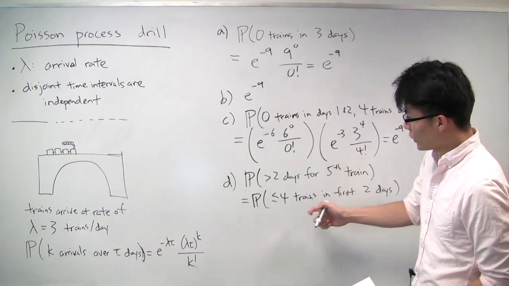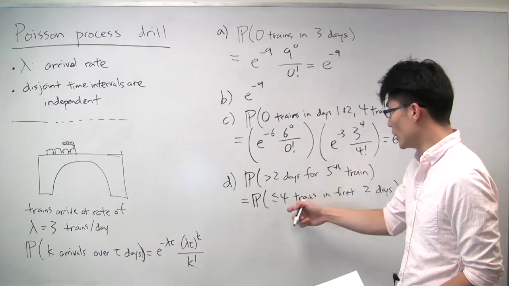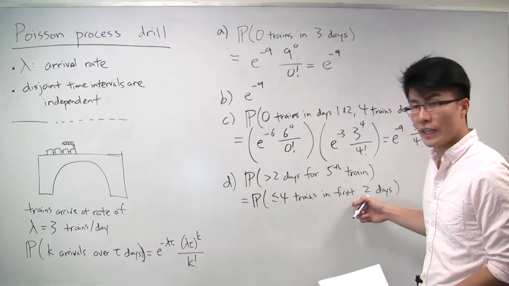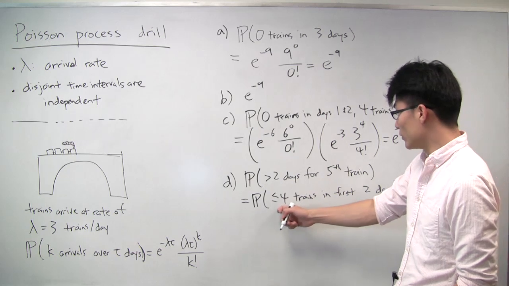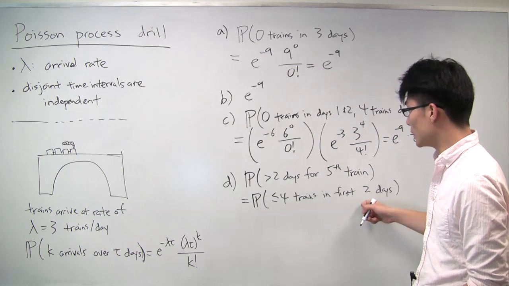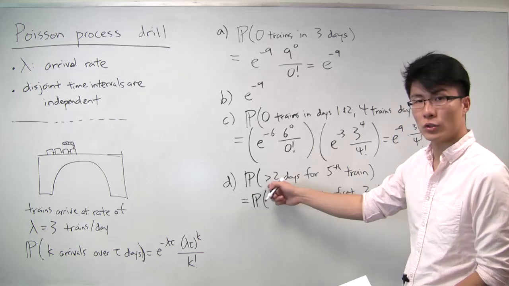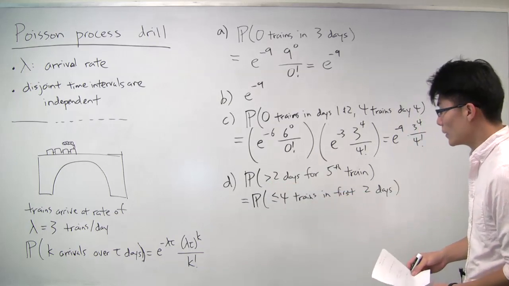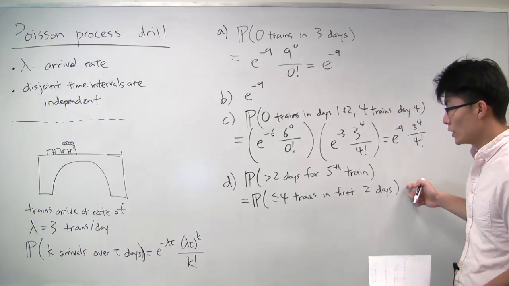So we've transformed this from something about the number of days until a certain arrival into something about the number of arrivals within a certain number of days. Because if you have no more than 4 trains in the first 2 days, then automatically the 5th train could not have arrived until after 2 days. Now, you can calculate using either of these.